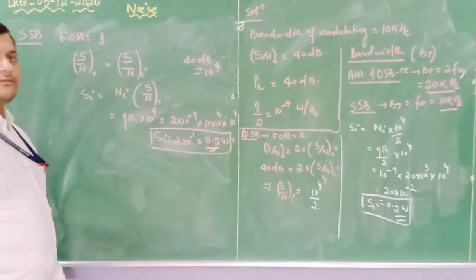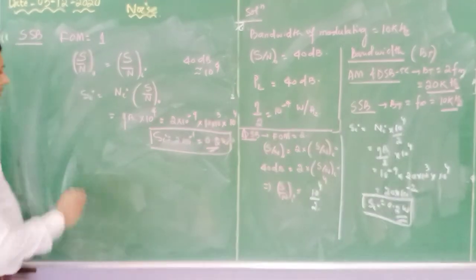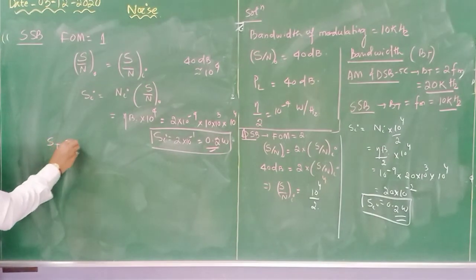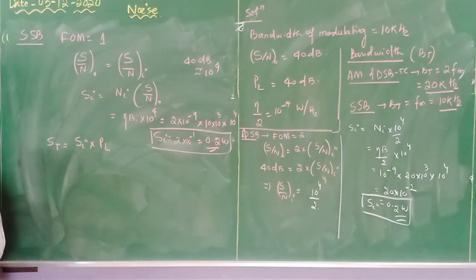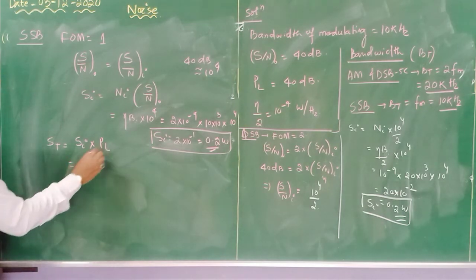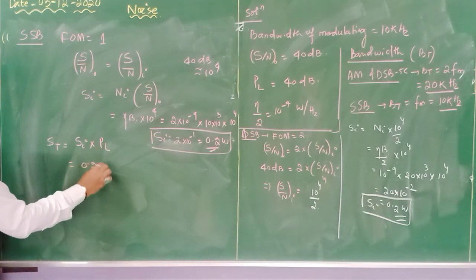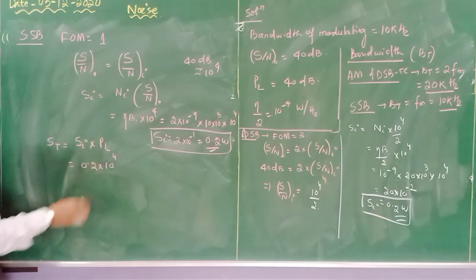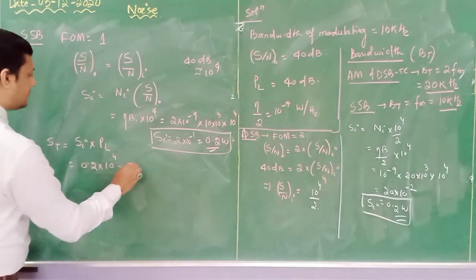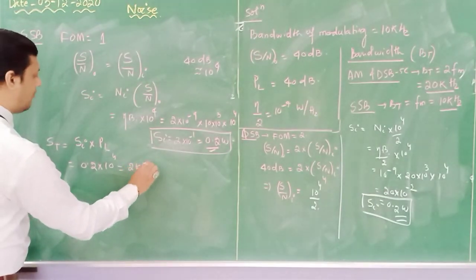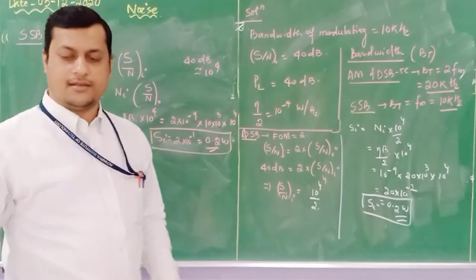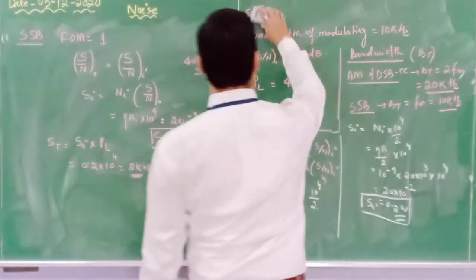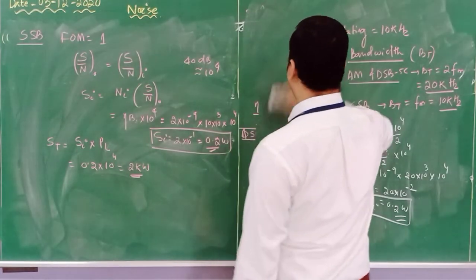Now I need to calculate what is the transmitted power. So transmitted power is equal to signal power into the power loss. So signal power is 0.2. What is the power loss? 40 dB, that is 10 to the power 4. So it is 2 kilowatt. Over. Simple. Similarly, we will calculate for the AM system.